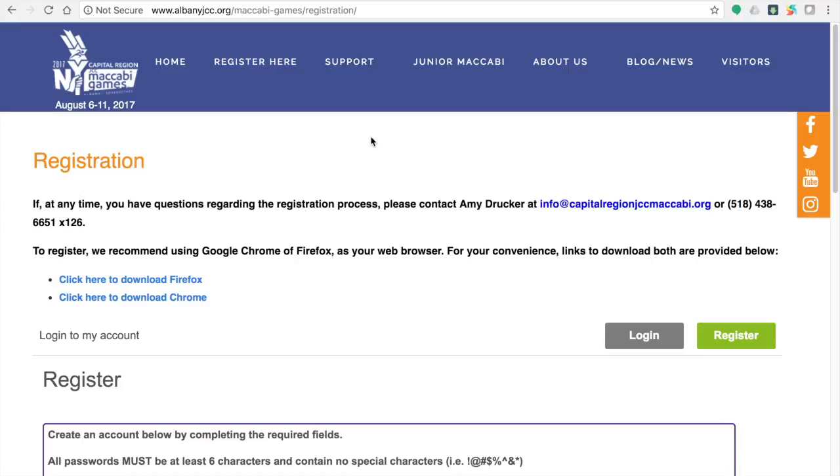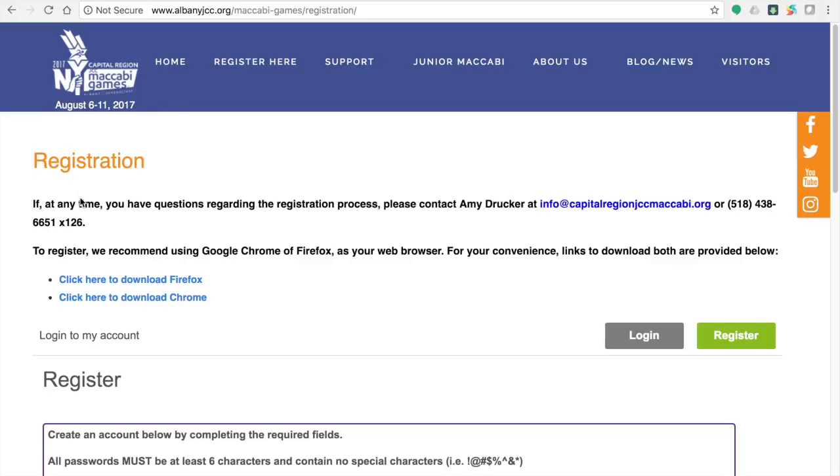Please share with any of your friends or family members that in order to attend any Maccabi-related event during the games, you must have credentials. In order to receive these credentials, you must register through this system online.